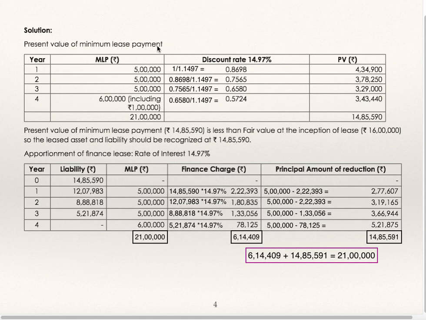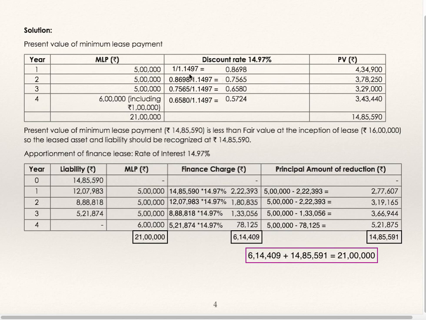Present value of MLP, minimum lease payment. First year, second year, third year and fourth year end, he is supposed to pay 5 lakhs rupees as lease rent, but at the end of the fourth year, 5 lakhs plus 1 lakh, which is residual value, 6 lakhs is supposed to be paid. So total of MLP is 21 lakhs. We'll find out present value of MLP. Implicit interest rate is 14.97%. So we'll find out discount rate.